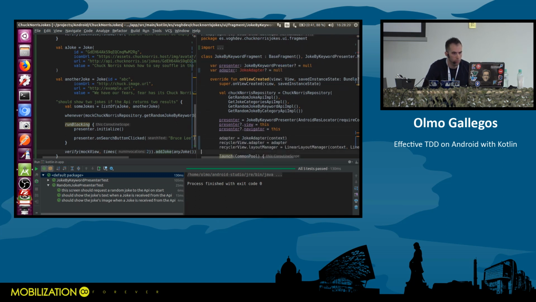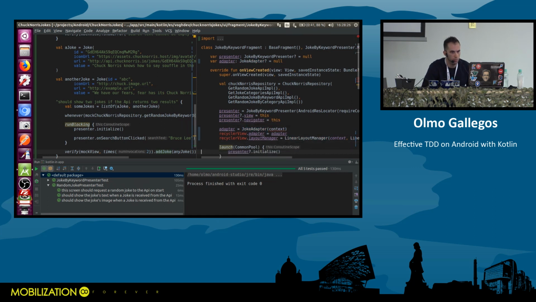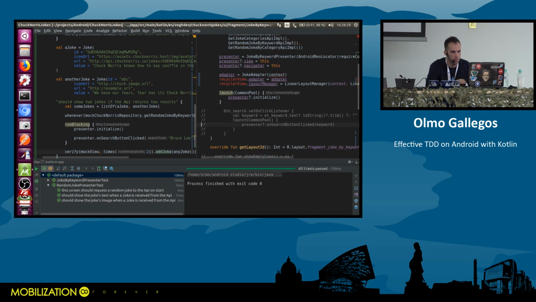Okay, one more import. And this RecyclerView also does not exist. This has to be a required context. And I'm going to add the search button as well. So all the views will be created now.